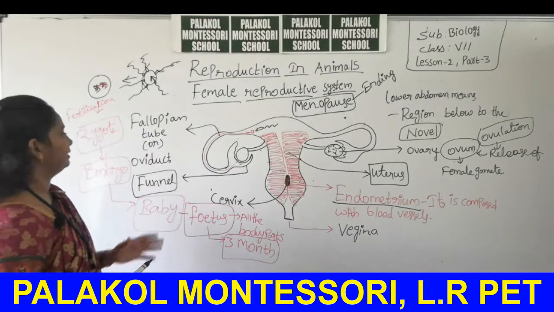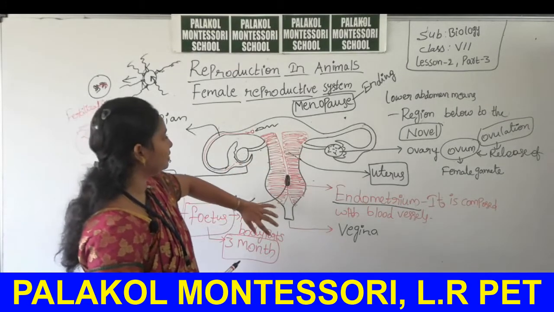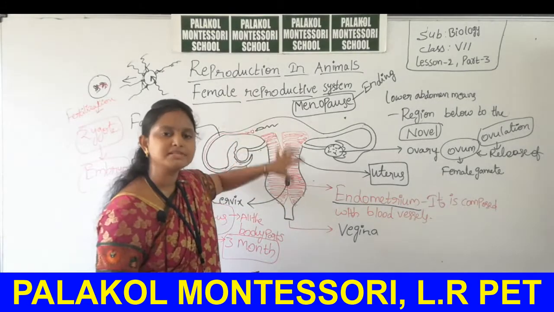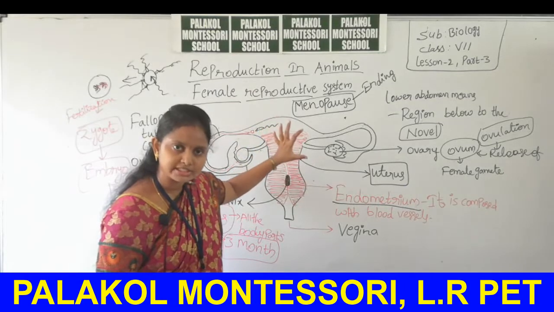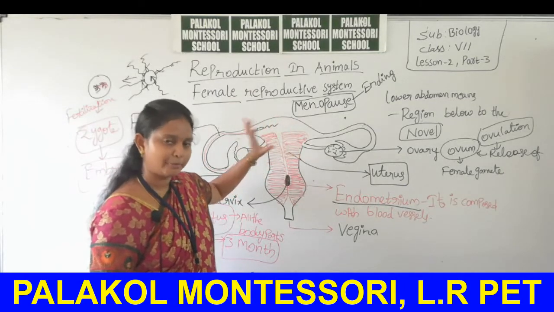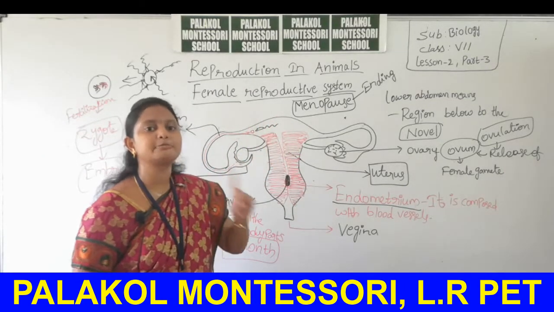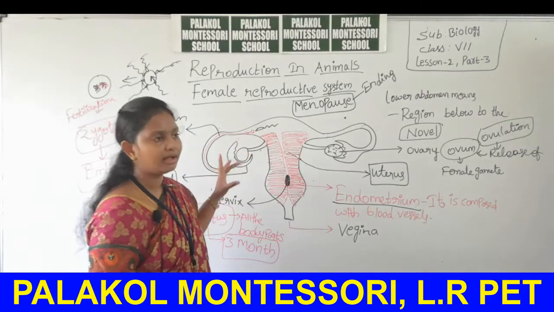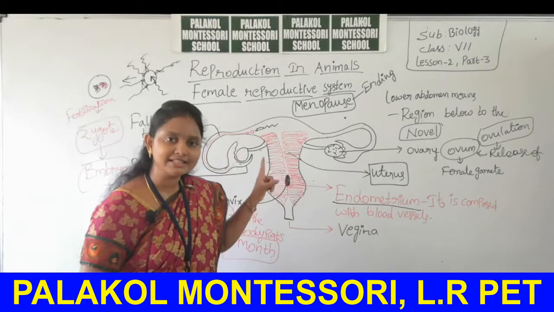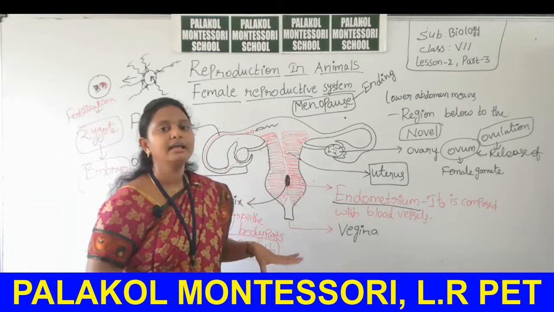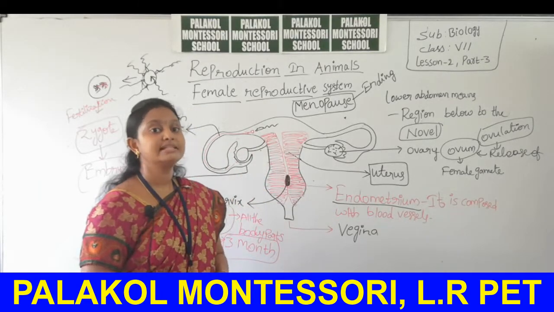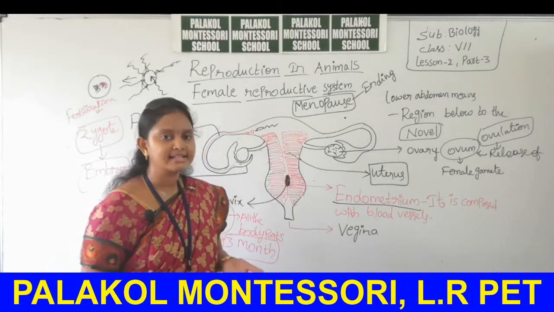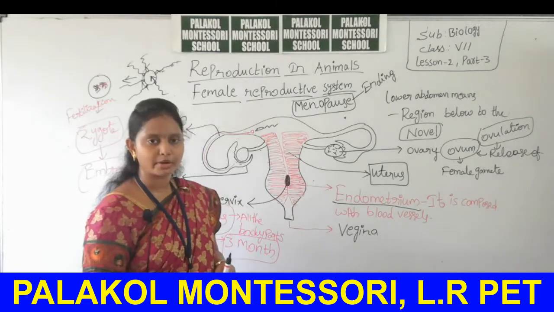Even though some lakhs of sperms enter the female reproductive system, only a single sperm cell can fertilize the single ovum. Every month only one ovum is released in the female reproductive system, but some lakhs of sperm cells are released from the male reproductive system.